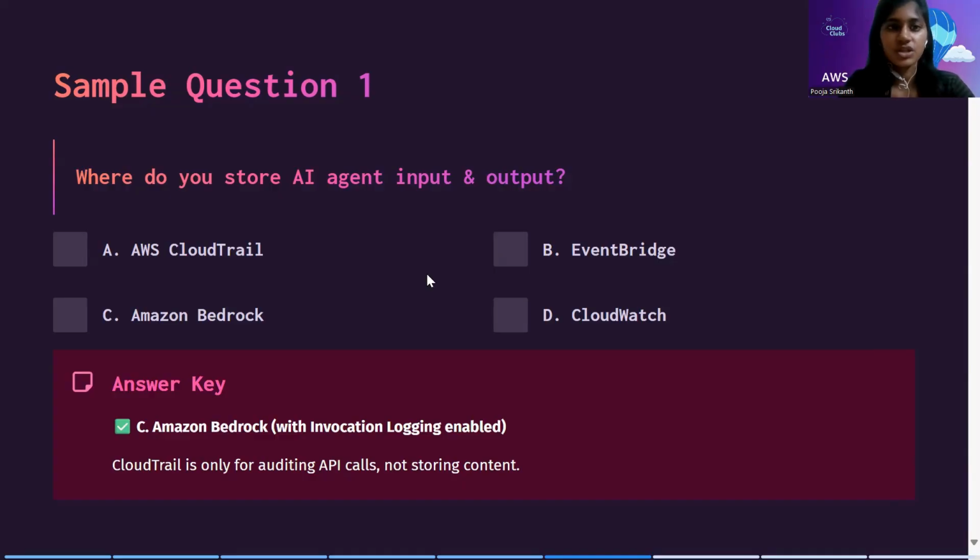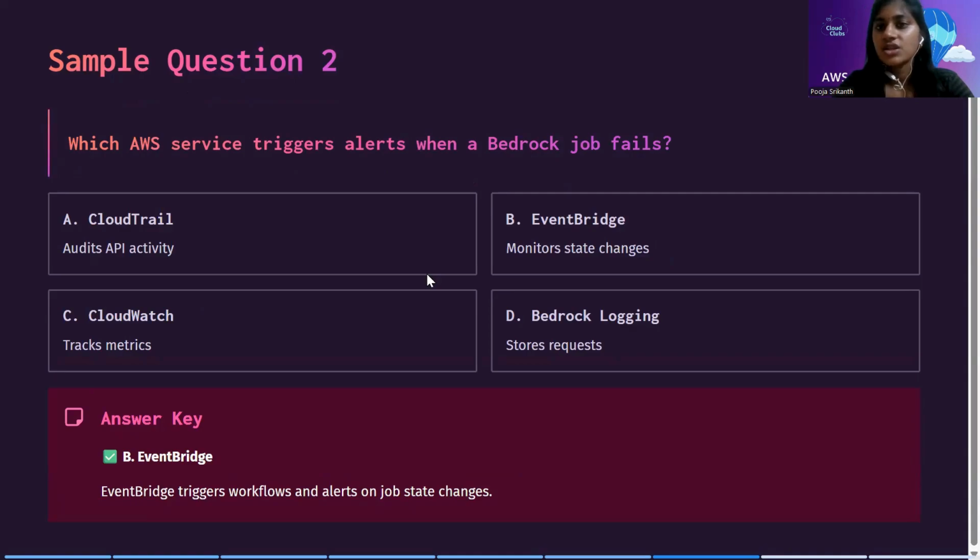Moving on to the next sample question. Which AWS service triggers alerts when a Bedrock job fails? Now, as I stated in the previous topic, CloudTrail here is only for auditing the API activity, and CloudWatch is more for monitoring purposes, tracking metrics. So your option would be EventBridge. When the keyword triggers falls here, you get the idea that it should be something like AWS Lambda or something of an event. So when an event comes into your mind, then EventBridge would be the link. So try to link between both of them.